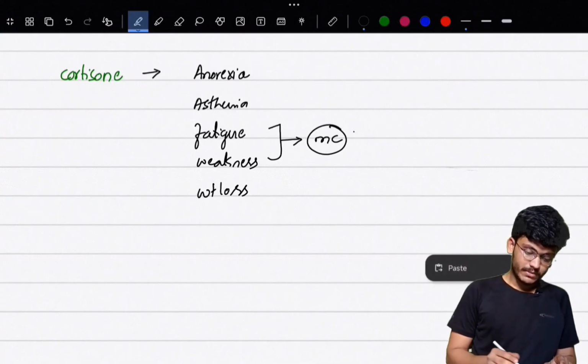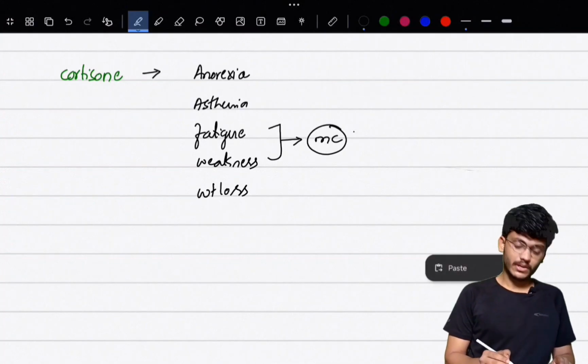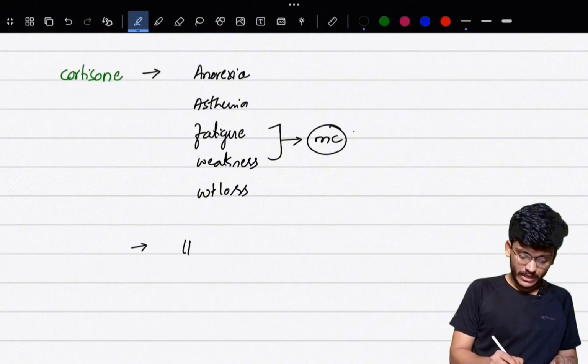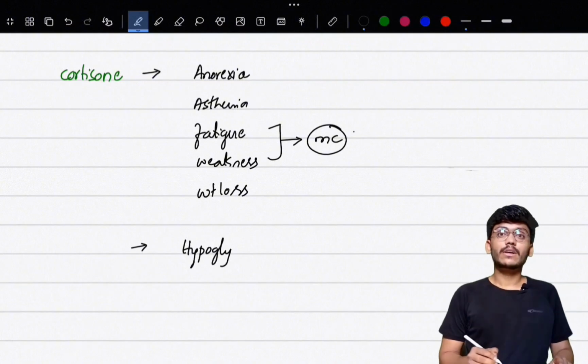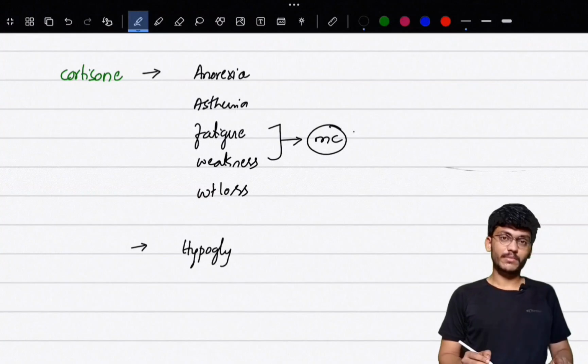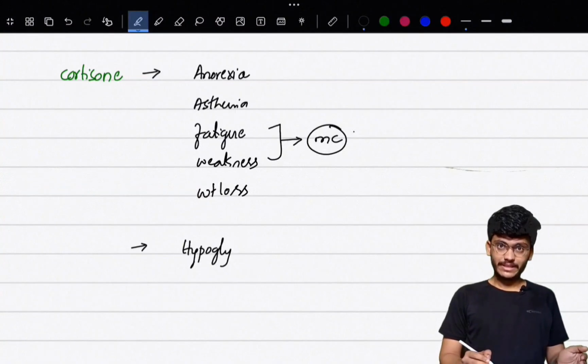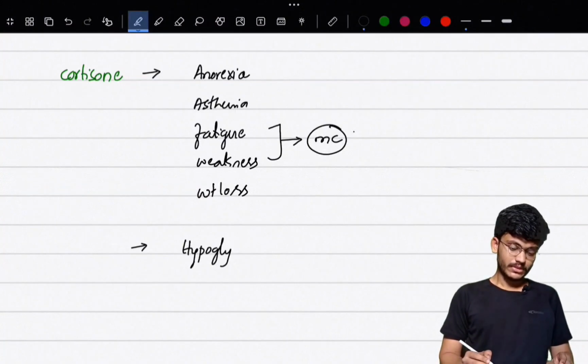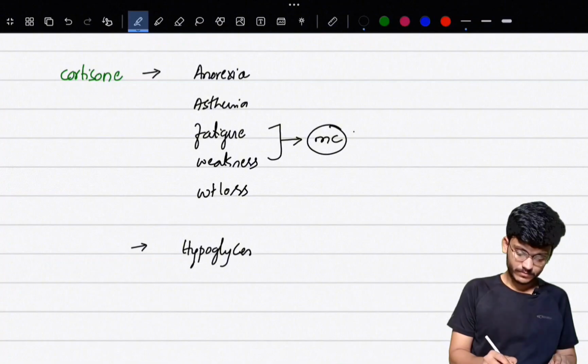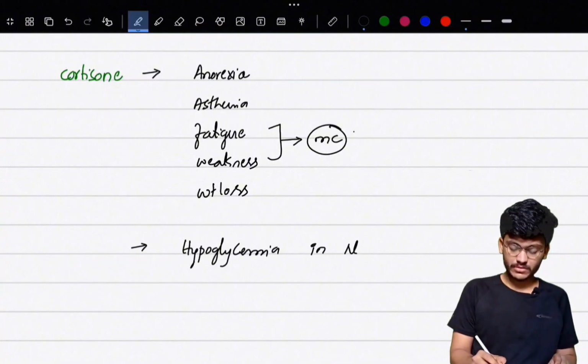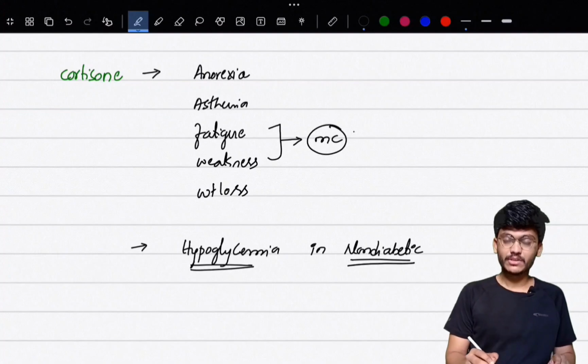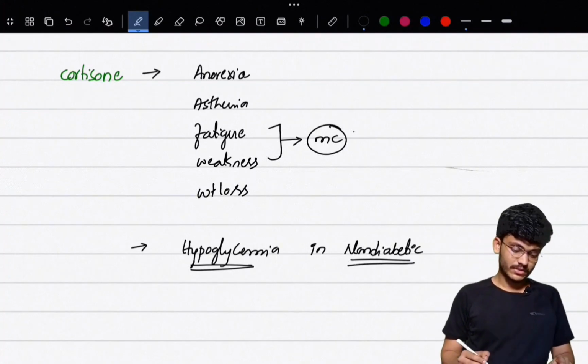The other important symptoms because of decreased cortisone include hypoglycemia, because cortisone is a counter-regulatory hormone which increases when there is hypoglycemia. So when there is a decreased level of cortisone, there will be hypoglycemia in non-diabetic patients. This is very important. So with hypoglycemia in non-diabetic patients, you should first suspect Addison's disease.